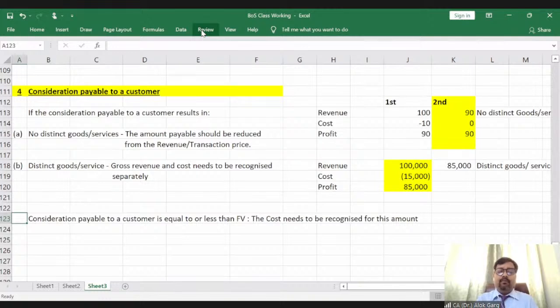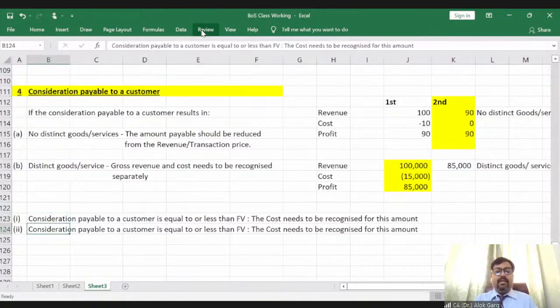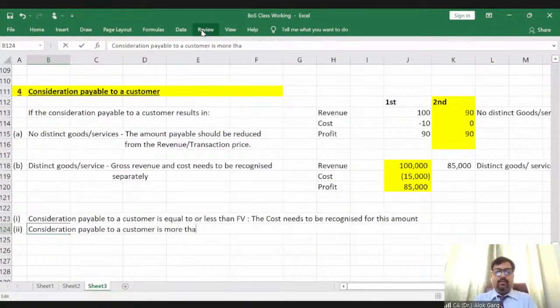So this is point one. But if the consideration payable to a customer is more than the fair value, the excess needs to be reduced from the transaction price.